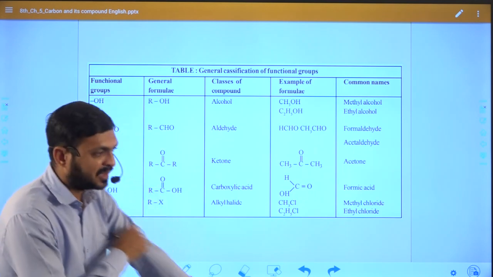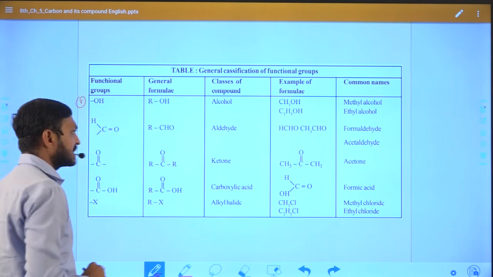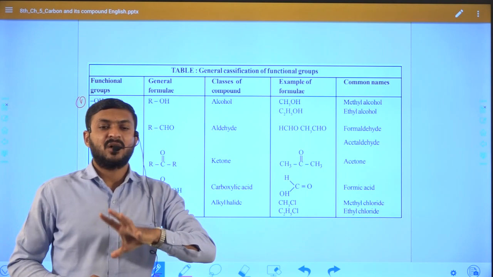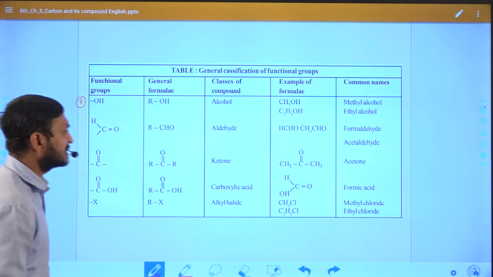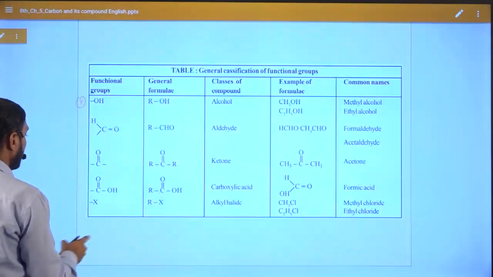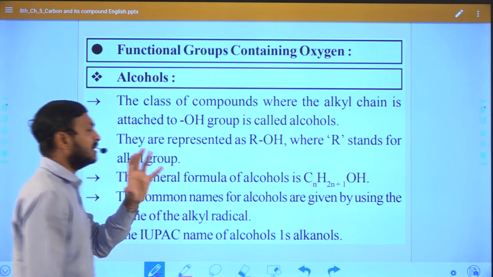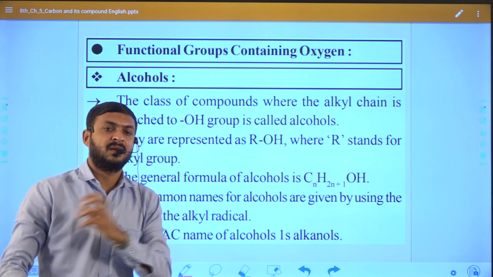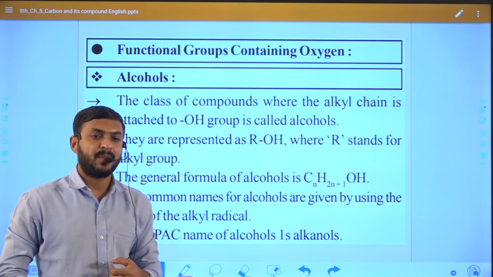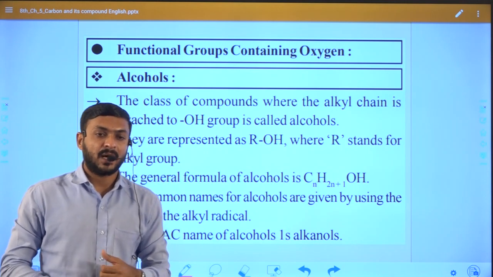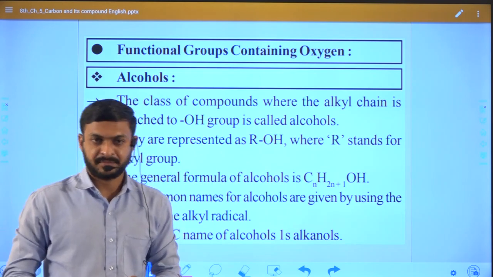Right. So in this class we generally discuss only one functional group, that is alcohol. Based on that we can understand the remaining functional groups as well. So please understand the alcohol functional group carefully. Right. So as we discussed, a functional group is generally made from different types of elements, that is carbon, hydrogen, nitrogen, oxygen, halogen and sulfur.